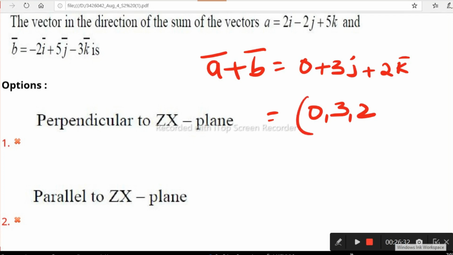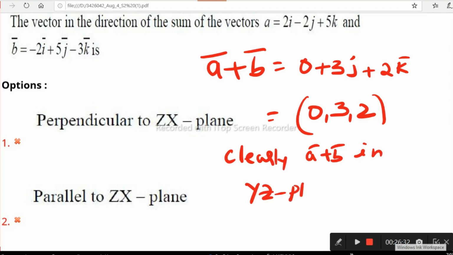We can understand that this vector's x coordinate is 0. X coordinate 0 means it is in the yz plane. If it is in the yz plane, the x coordinate is 0. So clearly A plus B is in the yz plane. Okay now, yz plane means it is parallel to the yz plane, perpendicular to the x axis.